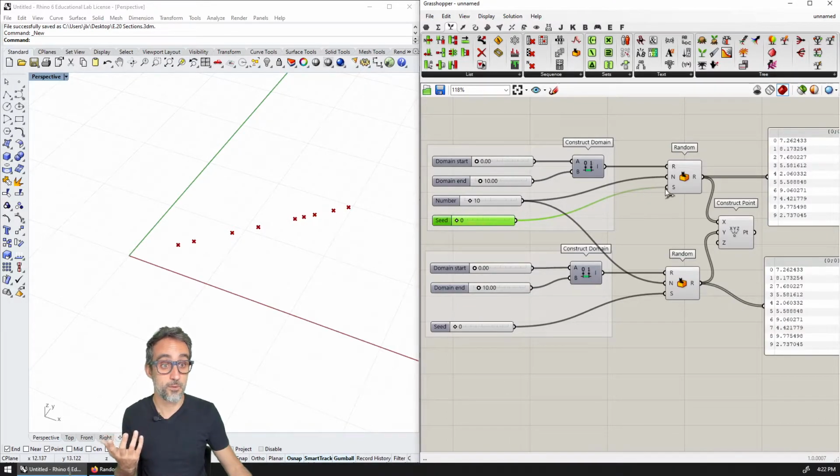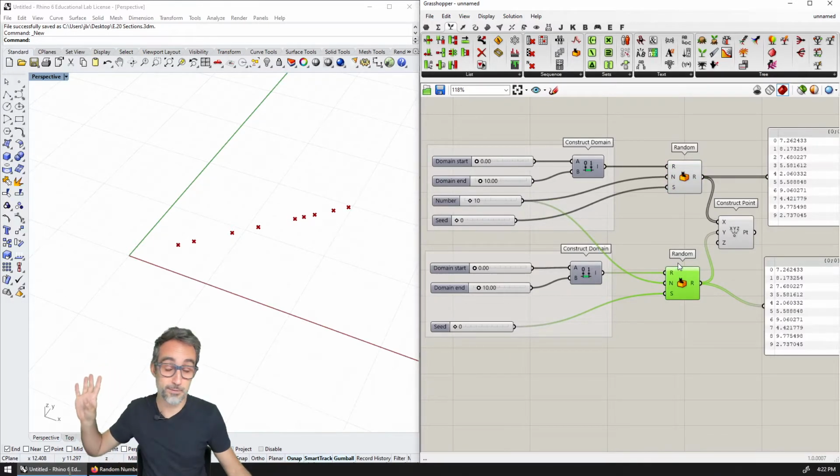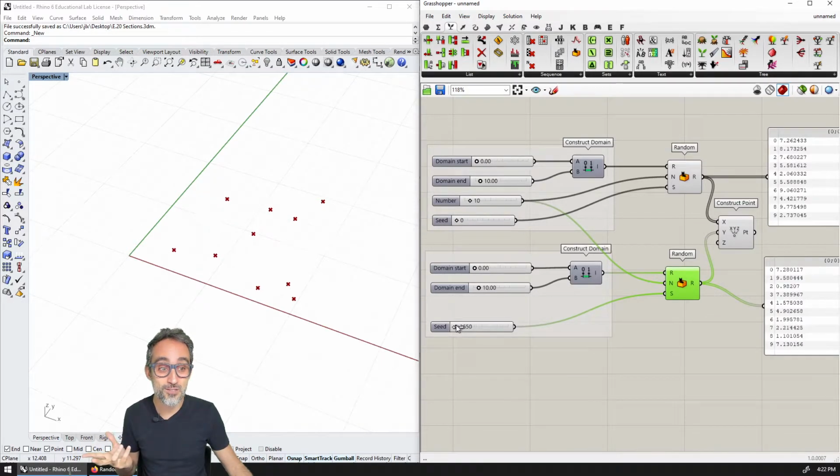And because we were using the defaults here in Grasshopper, that's why we were getting the exact same numbers for this box and this box, because these are not looking at the atmosphere or any lava lamp. Therefore, the only thing I need to do is give each one of the random number generators a different seed. With a different seed, I will generate different sequences for the x coordinates and different sequences for the y coordinates. And now we have something that looks way more like a random distribution of points in a two-dimensional space.